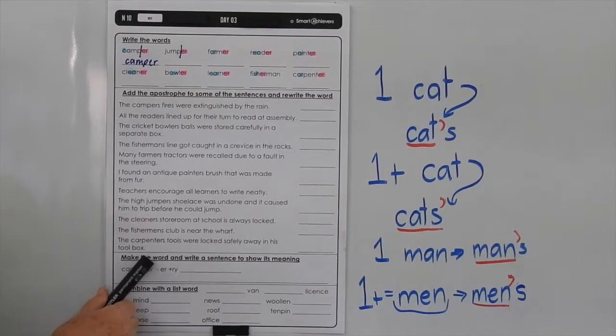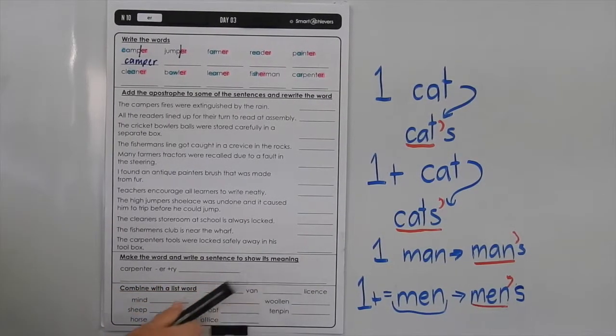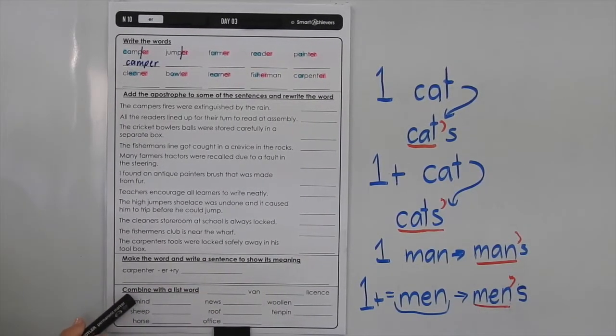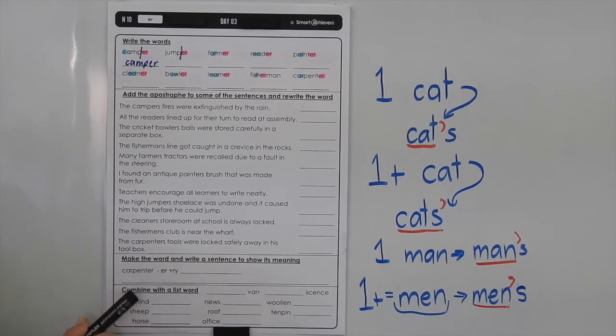So down here we've got make the word and write a sentence to show its meaning, and then you're going to end up with carpentry. Down here you've got to combine these with a list word, and you may need to discuss those within your group as well.